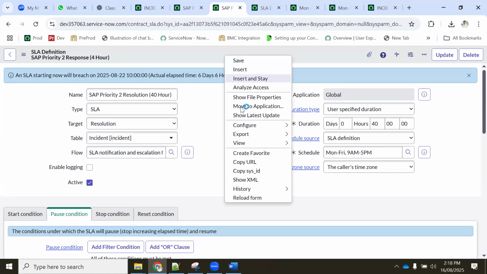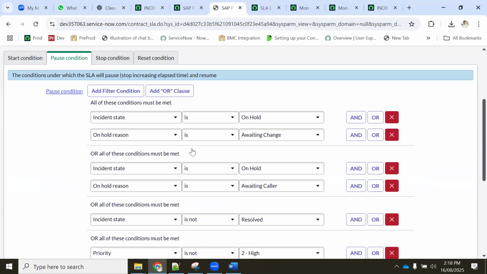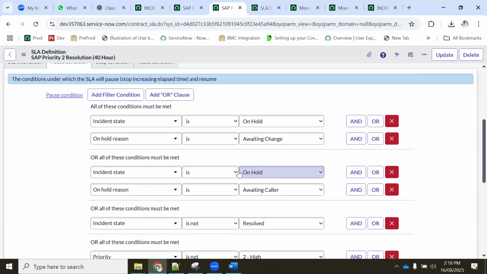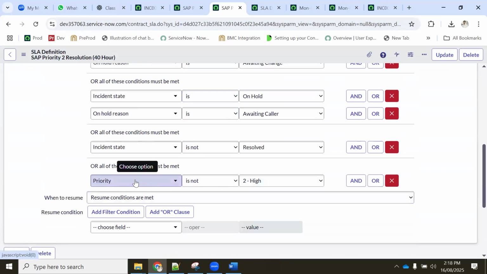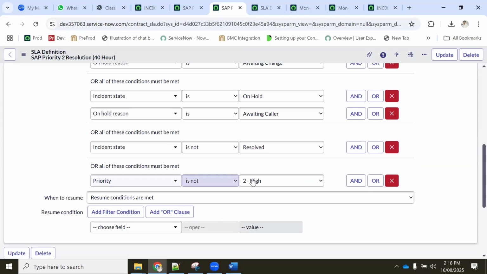Hi, sorry to interrupt. Here on the hold condition we are keeping priority as not equals to, means if it is other than P2, it will run. Yeah, I got your doubt. Why we are mentioning is not P2? Sometimes the user or fulfiller will try to change P1 to P2, P2 to P3. Most of the times they will change it, correct? So whenever they are changing, this SLA should get paused.